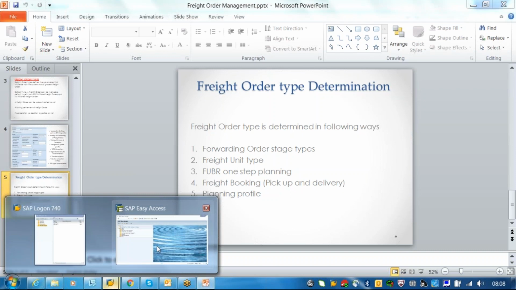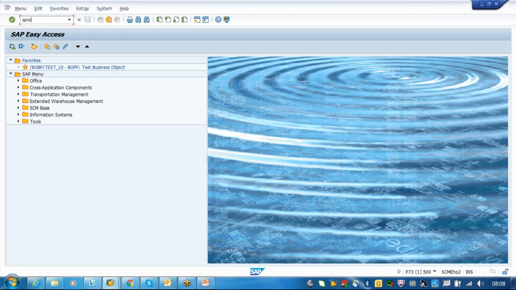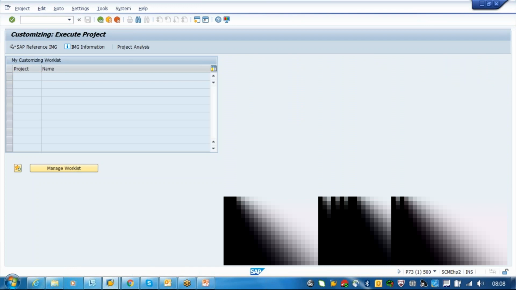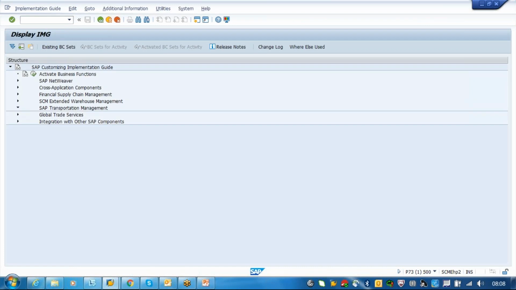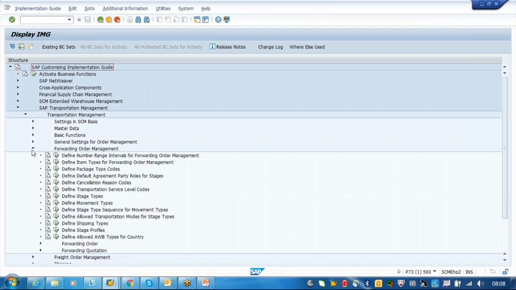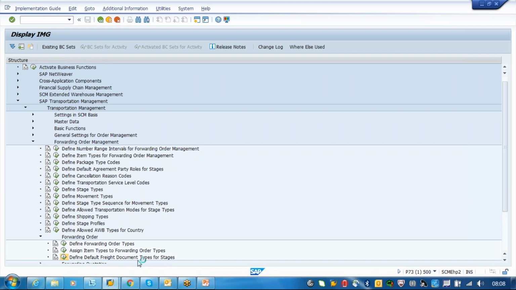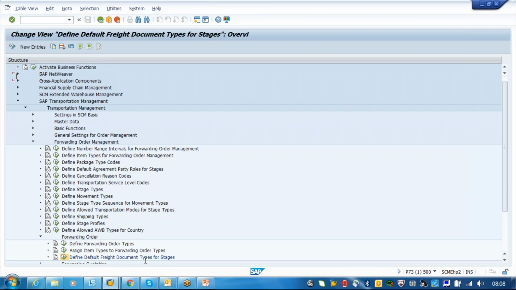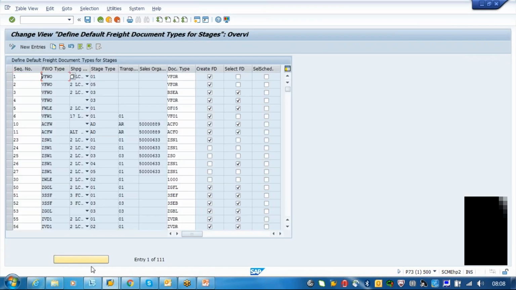First, I'm going to SPRO. Go to the forwarding order. Here, define default freight order, freight document types of the stages. So based on your forwarding order type, for example ours is ZFW.